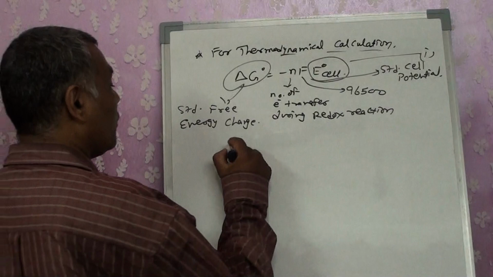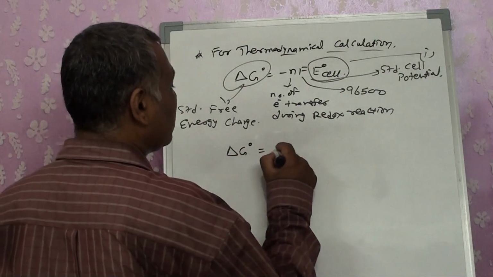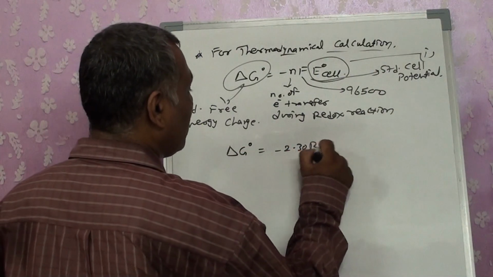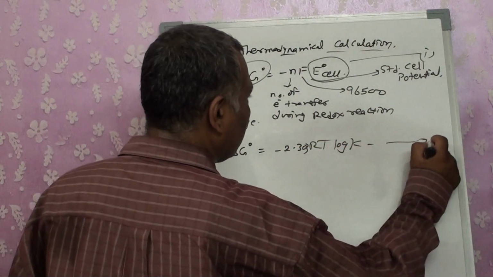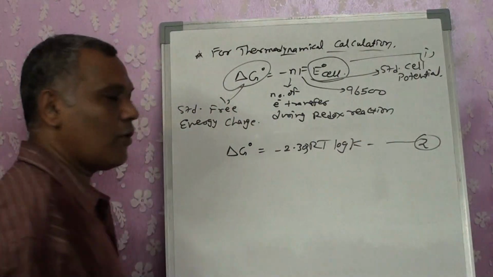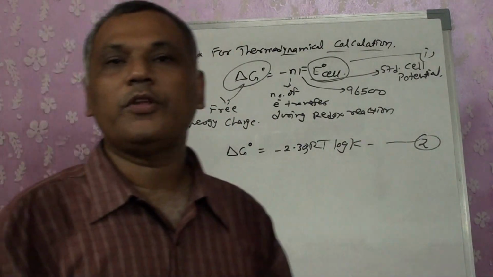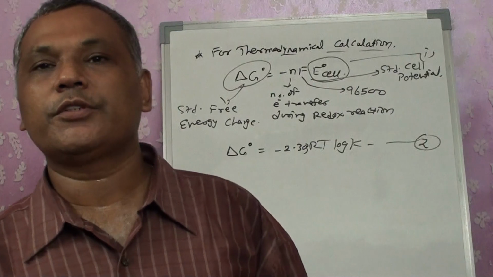For thermodynamics, you also got a second equation, delta G is equals to minus 2.303 RT log K. This is your second equation that we already know, the relation between the free energy and equilibrium constant.